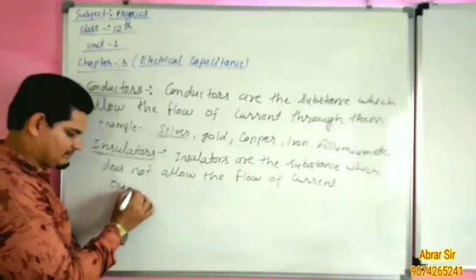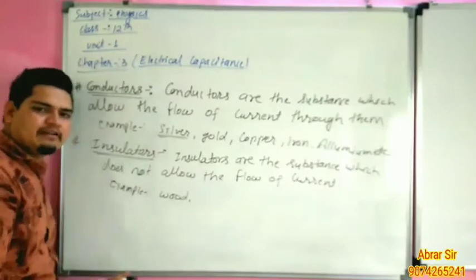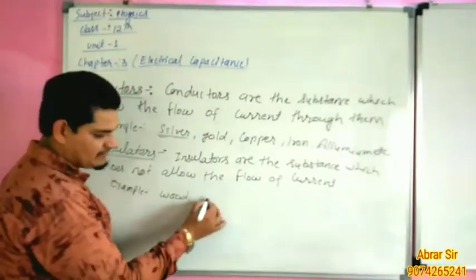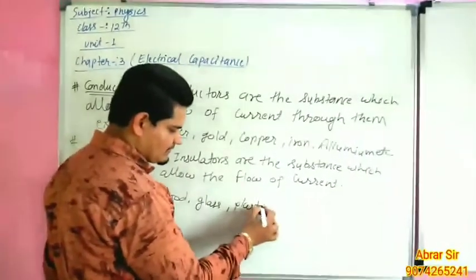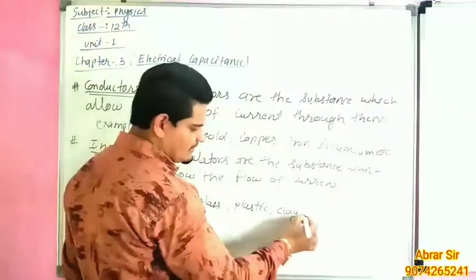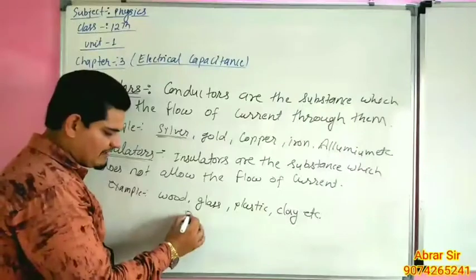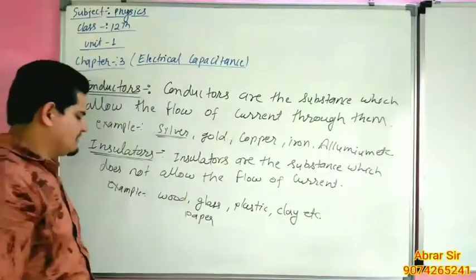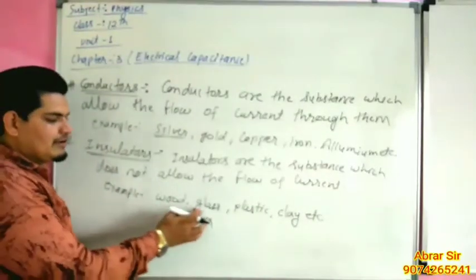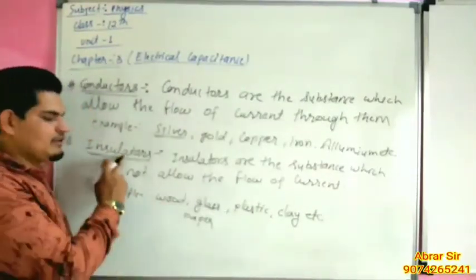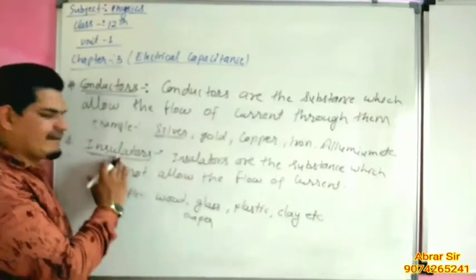Examples: wood, because current does not flow through the wood. Glass is also an insulator. Plastic, clay, etc. Paper, we can add paper. Paper is a good insulator. Wood, glass, plastic, clay are also insulators. So these are the substances which do not allow the flow of current, so it is called insulator.